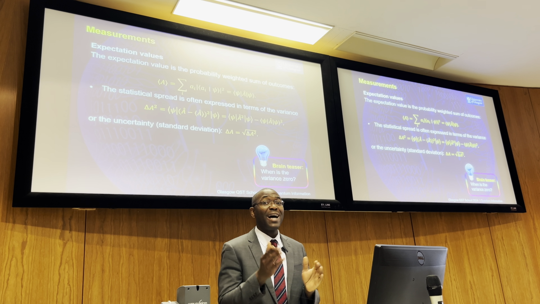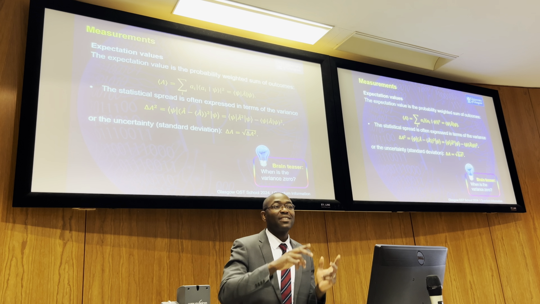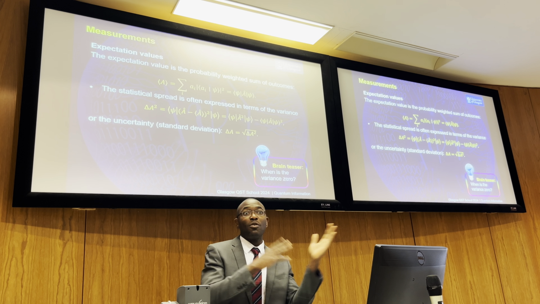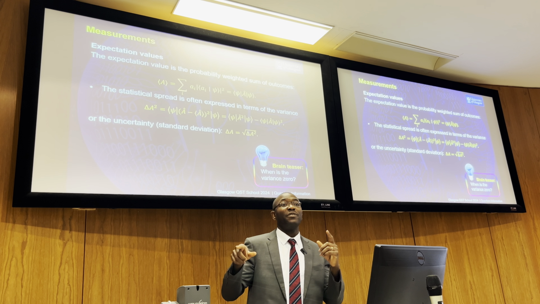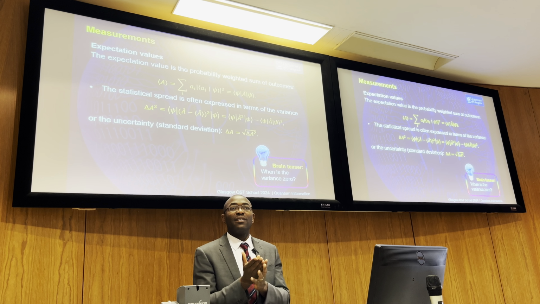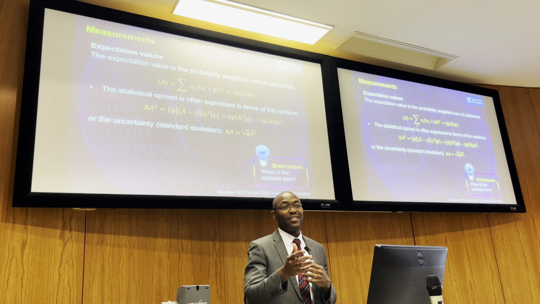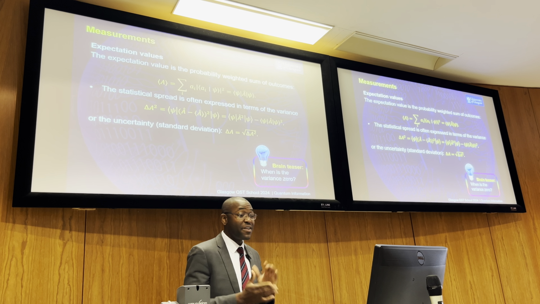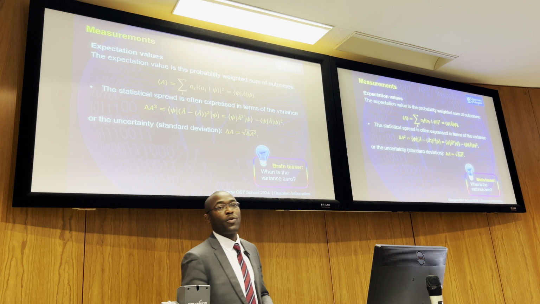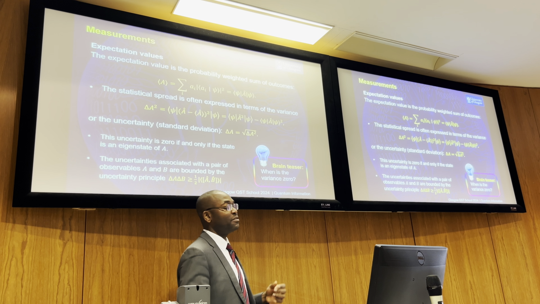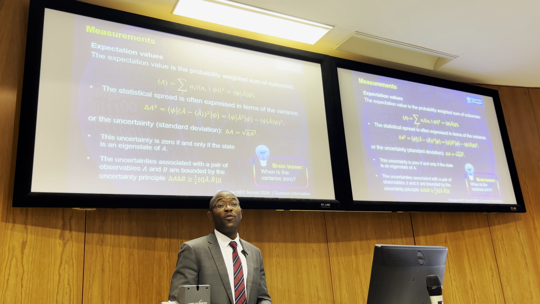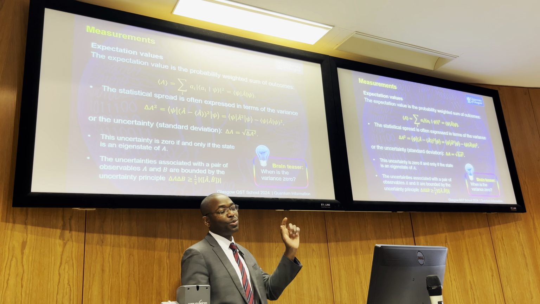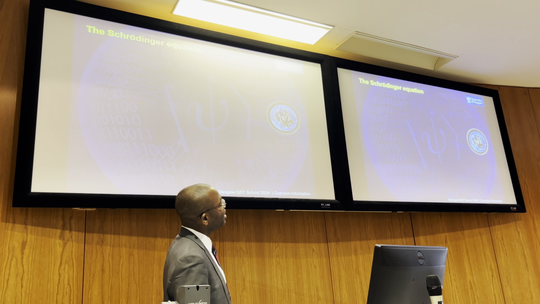However, if you ask the right question, instead of asking, are you H or V? If you ask, are you diagonal or anti-diagonal? Are you plus or minus? Are you H plus V or are you H minus V? Then you always get the right answer because each one of them is H plus V, right? And so then your variance will be zero. So the answer is, the variance is zero when we ask the right question. So it's zero if the state is an eigenstate of your observable. So this is the way to think of it. It's a nice little example that kind of drives the point home.